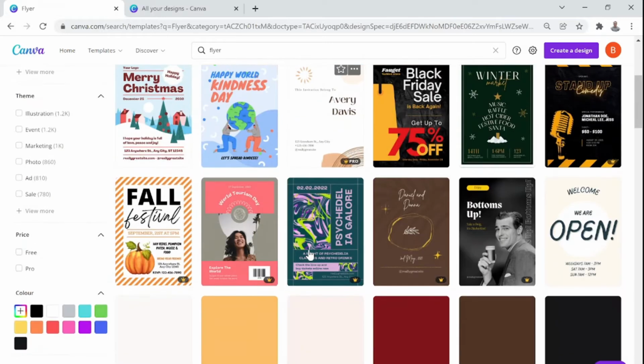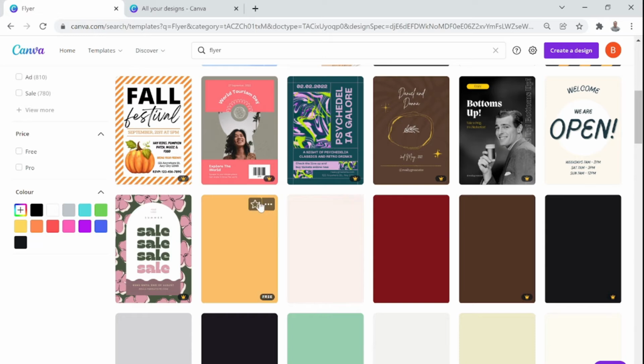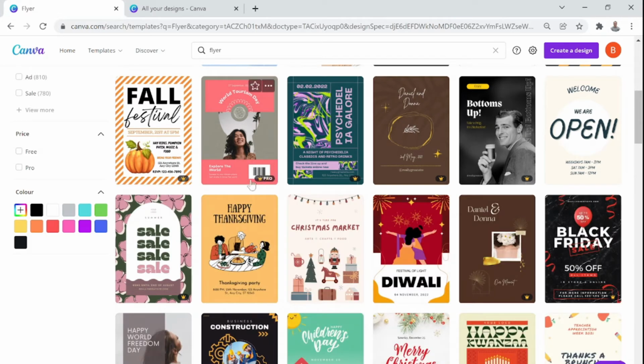Now all these designs, you see there is a small trophy kind of symbol here, and when you hover your cursor there, it will show you pro. That means it's a professional or paid design. You can take an idea from here, but if you are not a paid member of Canva, then it will not allow you to download here. Okay, so there is always an option. If you go on the left palette here, you will see an option free.